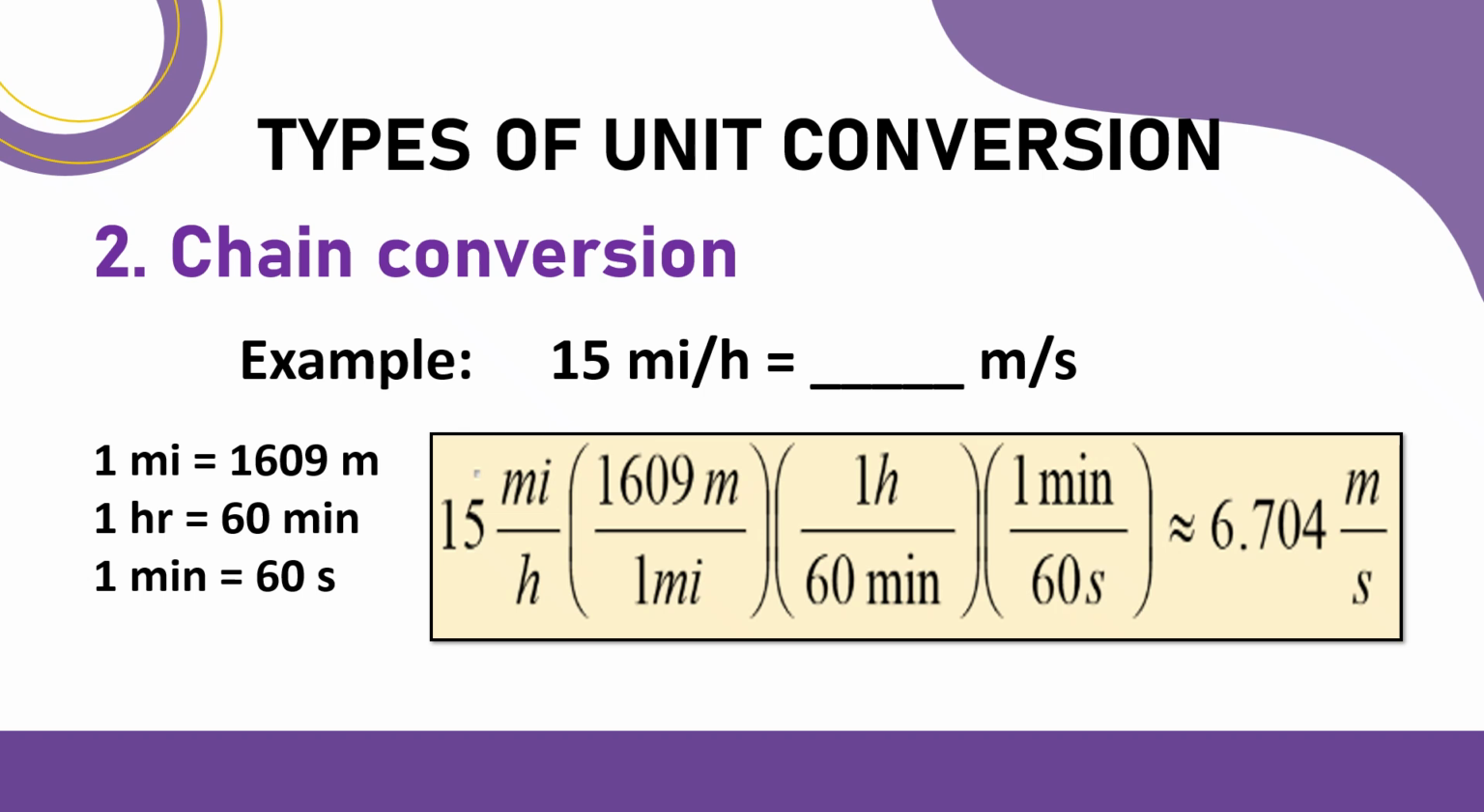So 15 miles, I can now cancel out my miles here. And then I could also cancel out the hour, then the minutes, and now I am left with the necessary units, which are meters and seconds. So if you compute this directly in your calculator, you would have the answer 6.704 meters per second.